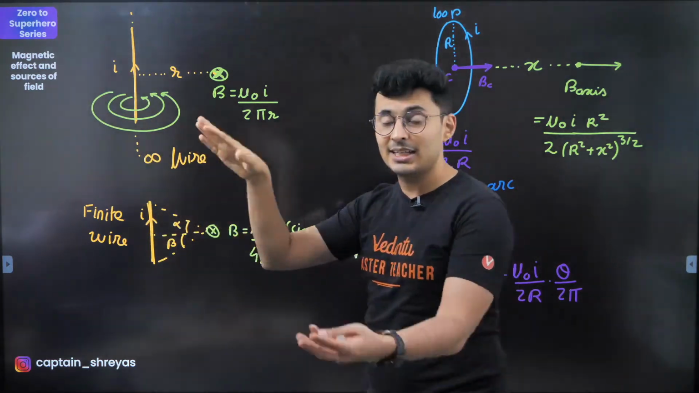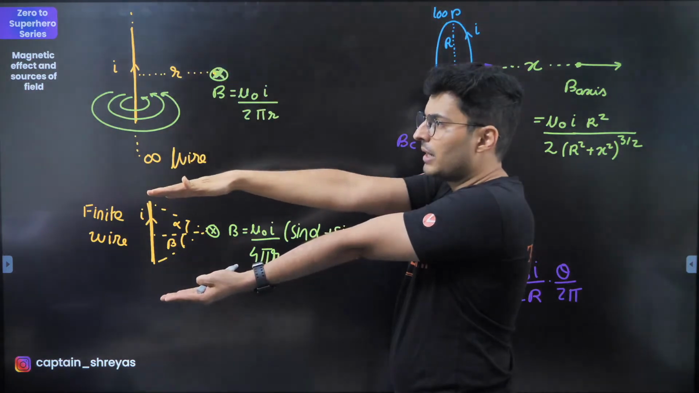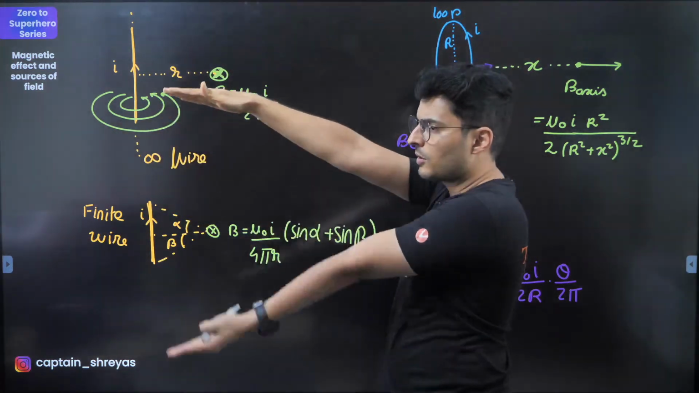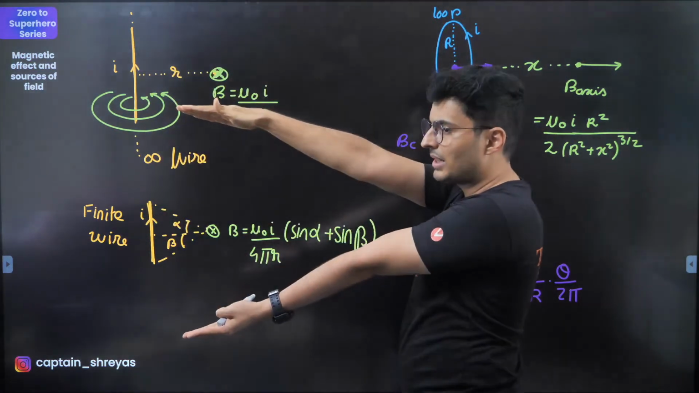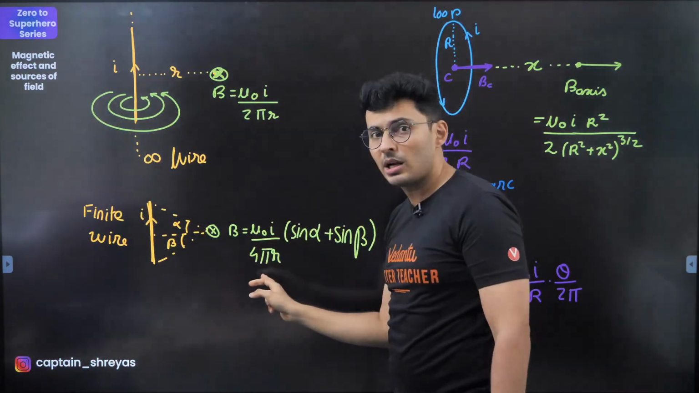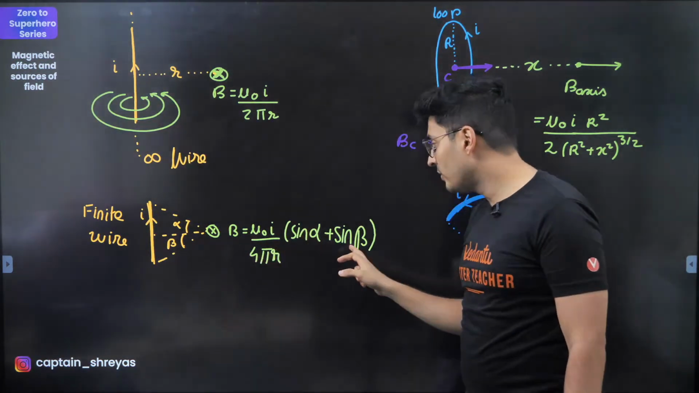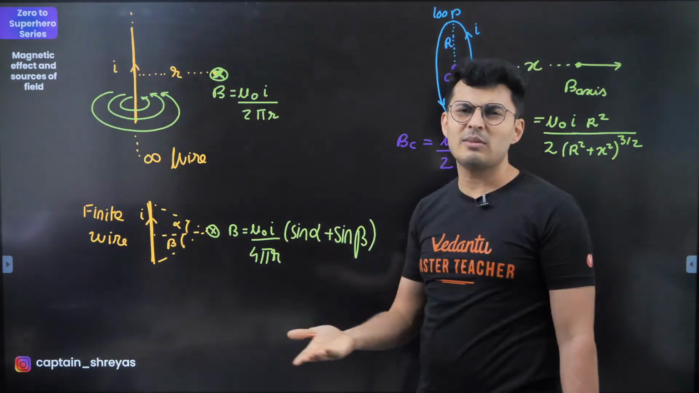If it is a finite wire, that means the ends of the wire subtend certain angles. So this is the perpendicular, here it is alpha, and from below it is beta. If it subtends certain angles alpha, beta, then the formula changes. Mu naught I by 4 pi r, notice this 2 becomes 4 pi, sine alpha plus sine beta.